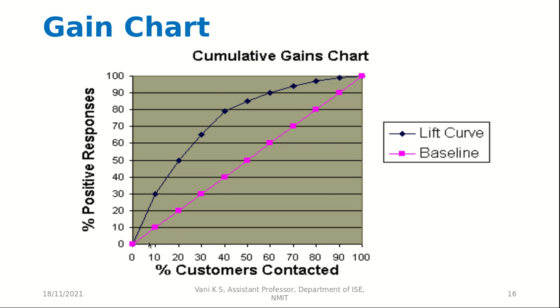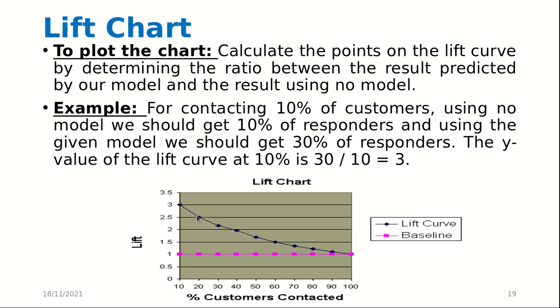So we divide 30 by 10 and we get 3. So the first point is plotted on 3. So the baseline is 1, it is constant at 1, the lift baseline. Then for the next it is 2.5 and so on, it meets here at 100. So this is the lift. The higher the difference between the baseline and the lift curve, the better the model is.